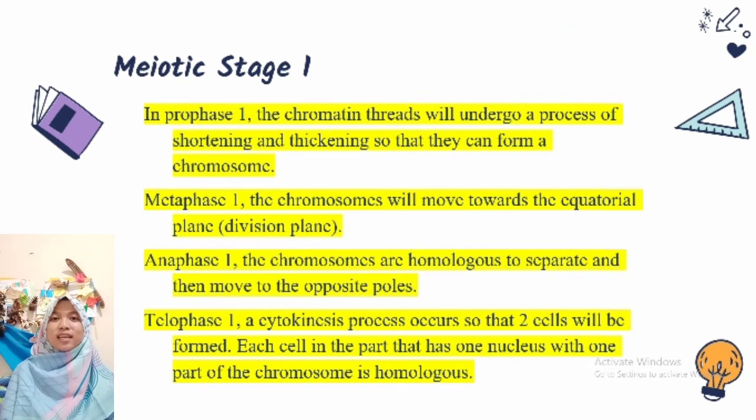Meiotic stage 1. In prophase 1, the chromatin threads will undergo a process of shortening and thickening so that they can form chromosomes. Metaphase 1, the chromosomes will move toward the equatorial plane. Anaphase 1, the homologous chromosomes separate and then move to opposite poles. Telophase 1, a cytokinesis process occurs so that two cells will be formed. Each cell has one nucleus with one part of the homologous chromosomes.